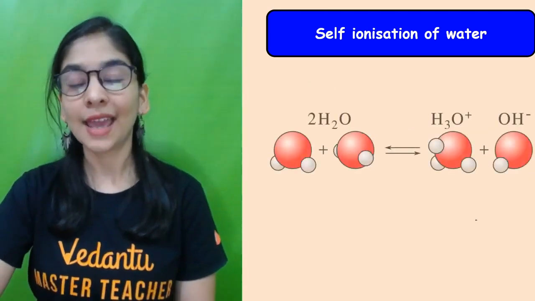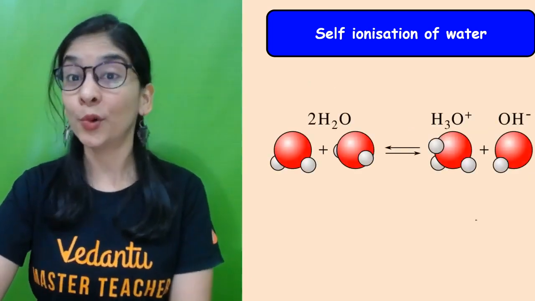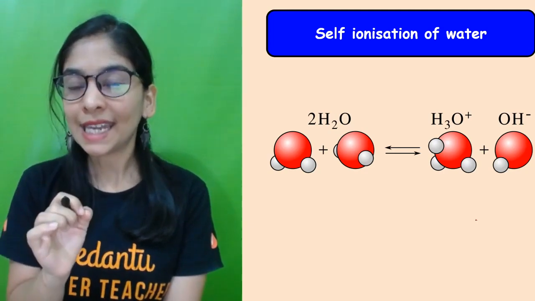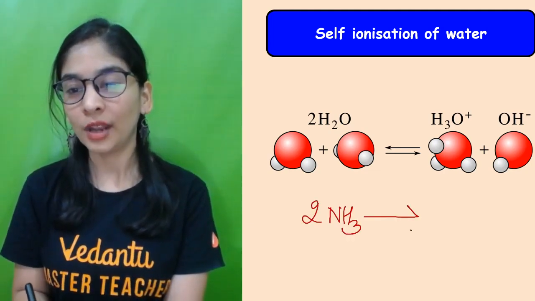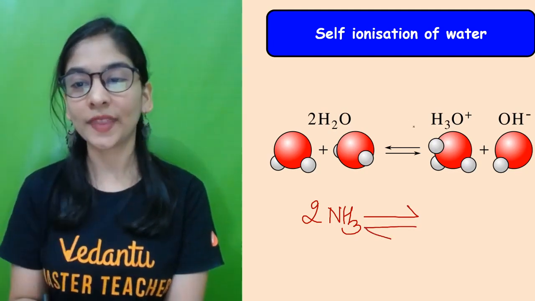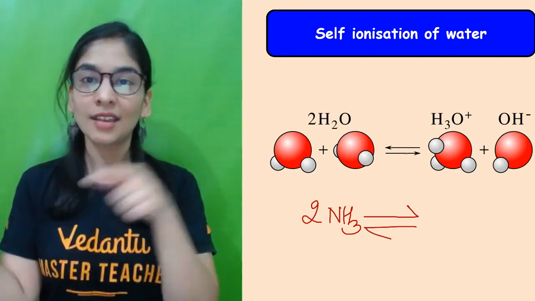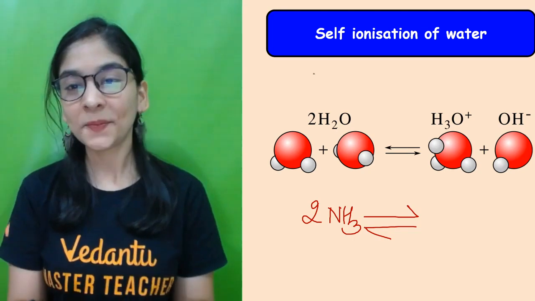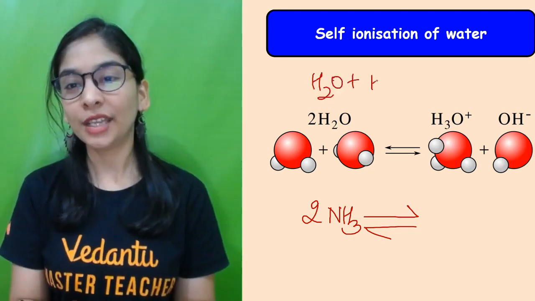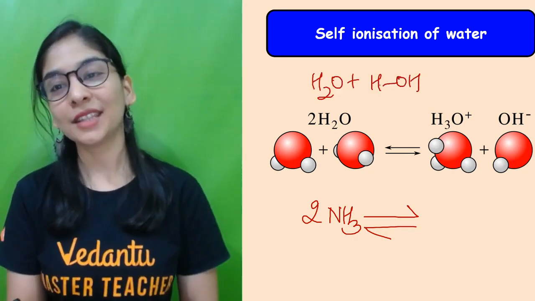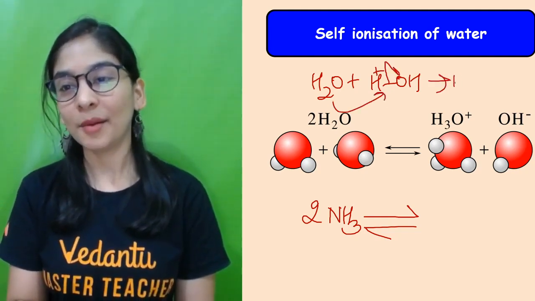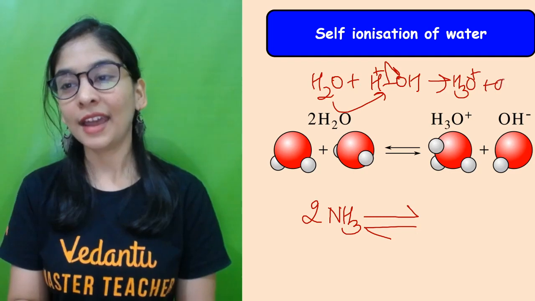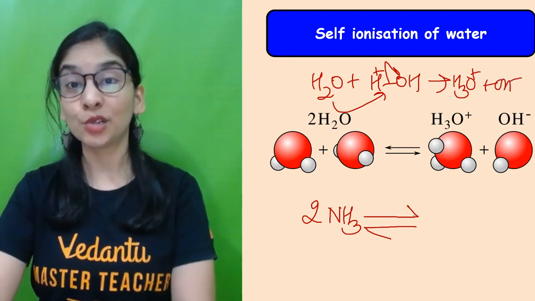Amazing chemistry, right? That same thing happens to your ammonia also. So one question I need to ask: what will happen when you have two ammonia molecules? How to show self-ionization? With this double-headed arrow, because they can reverse this process. One water molecule is somehow pushing the other water molecule to ionize, and this is going to combine to give hydronium ions and OH ions. Same process can happen to ammonia.